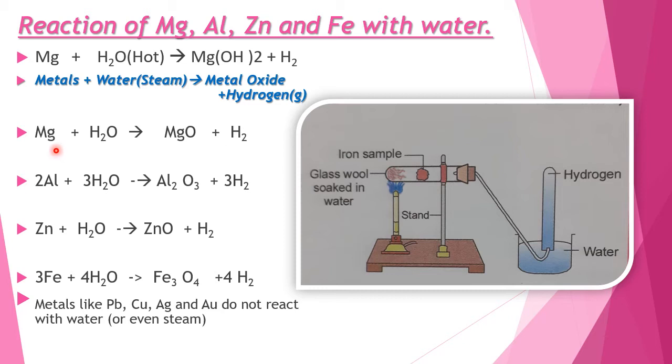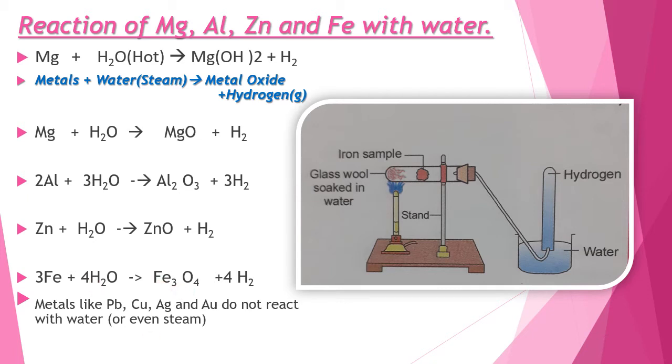So all these metals, magnesium, aluminum, zinc and iron, react with water in the form of steam to form their oxide and liberate hydrogen gas. Like magnesium, magnesium oxide; aluminum, aluminum oxide; zinc, zinc oxide; iron reacts with steam to form Fe3O4.